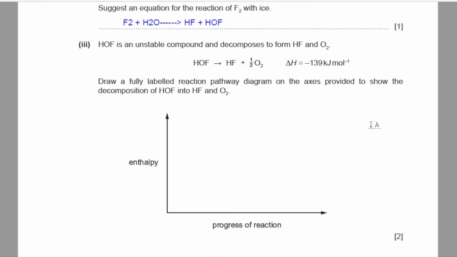Part 3. HOF is an unstable compound and decomposes to form HF and oxygen. Draw a fully labeled reaction pathway diagram on the axis provided to show the decomposition of HOF into HF and oxygen. Since this is an exothermic reaction, which can be seen from the sign of the delta H of this reaction, reactants will have higher energy than products due to energy released.